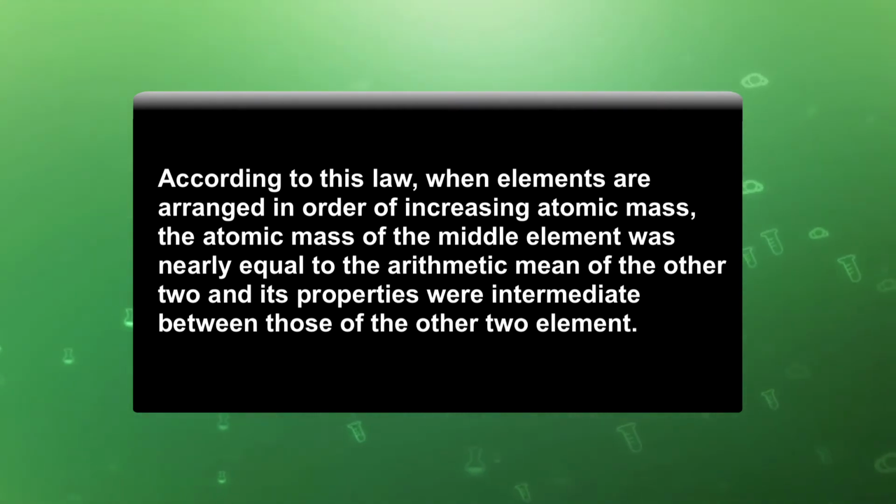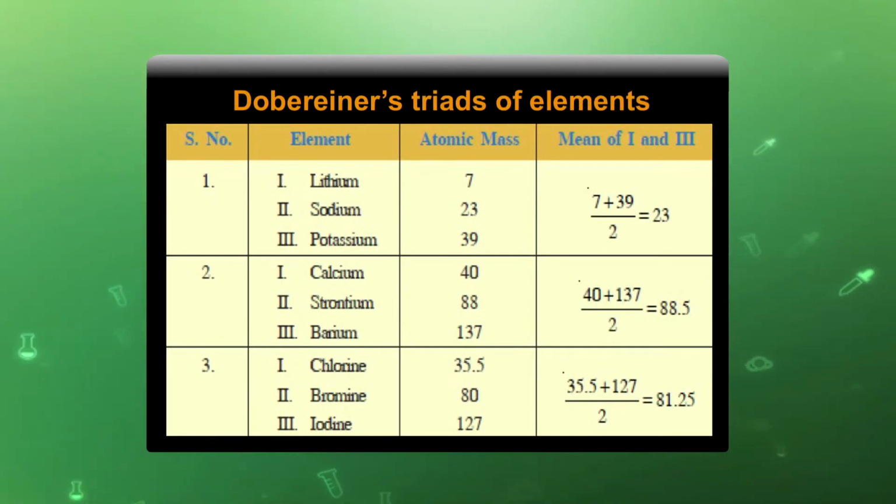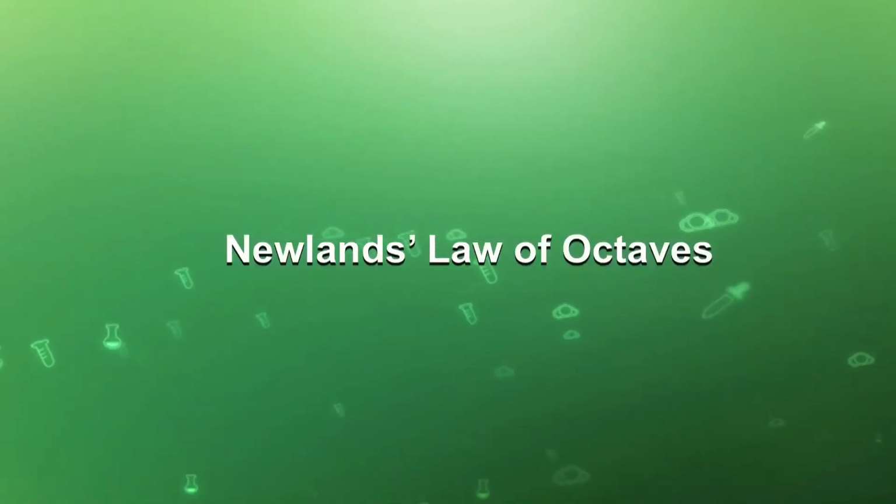This table shows the different triads formed by Dobereiner, which includes the group of 3 elements, and it is also indicated here that the atomic mass of the middle element is the arithmetic mean of the other 2 elements. Newland's law of octave. This was the second attempt to classify the elements.